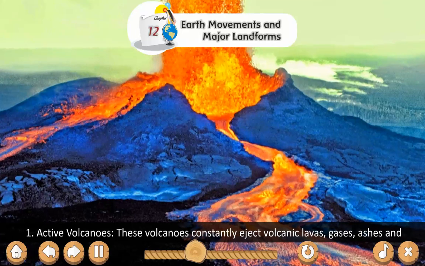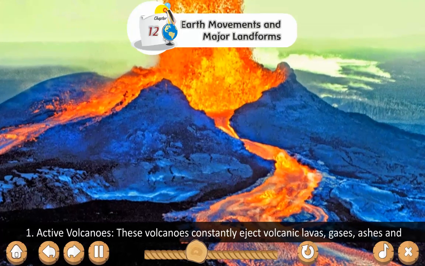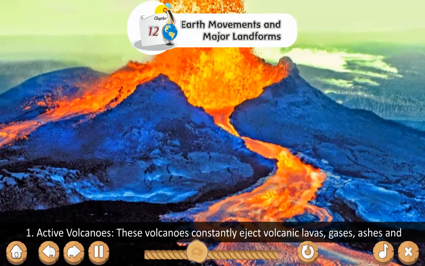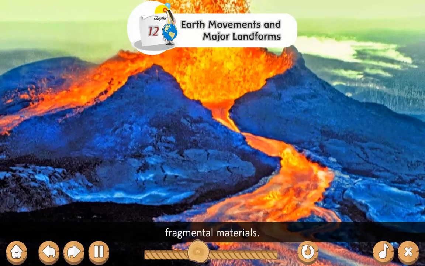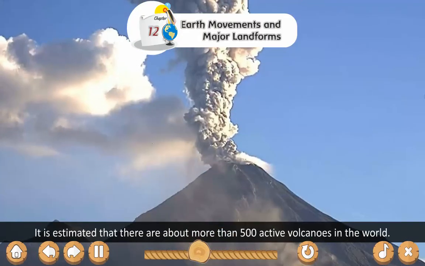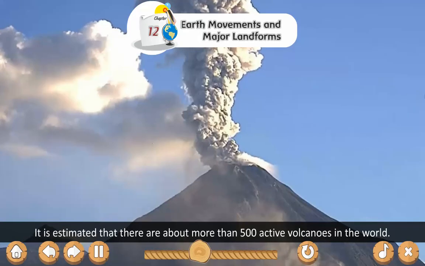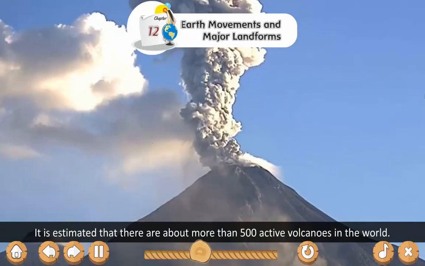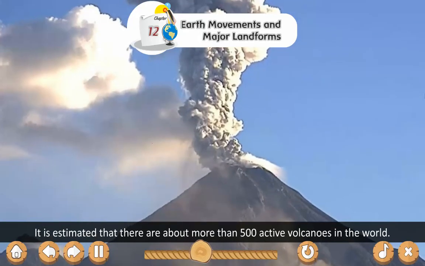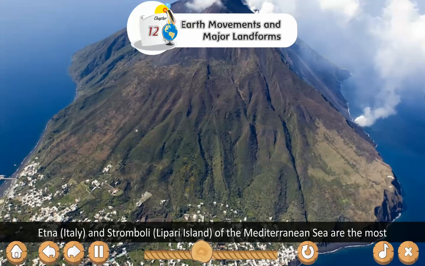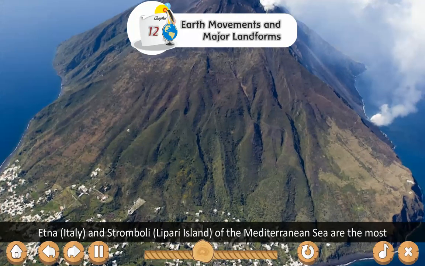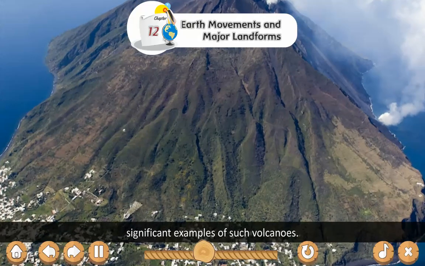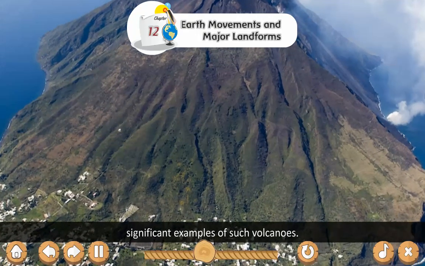First, active volcanoes. These volcanoes continuously eject volcanic lavas, gases, ash, and fragmental materials. It is estimated that there are more than 500 active volcanoes in the world. Etna, Italy, and Stromboli, Lipari Island of the Mediterranean Sea are the most significant examples of such volcanoes.